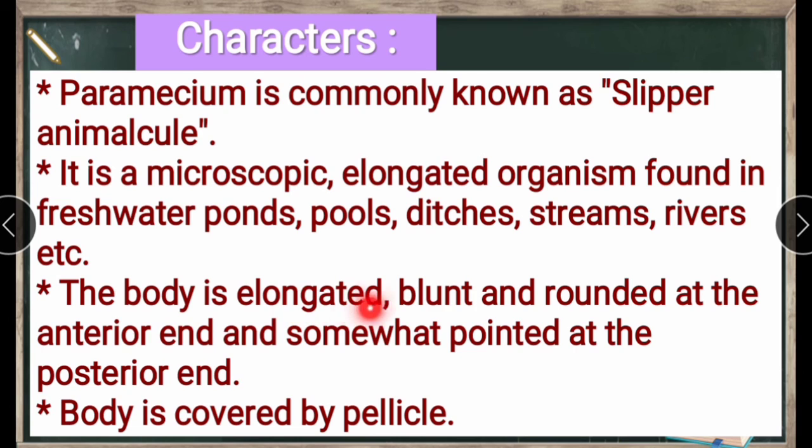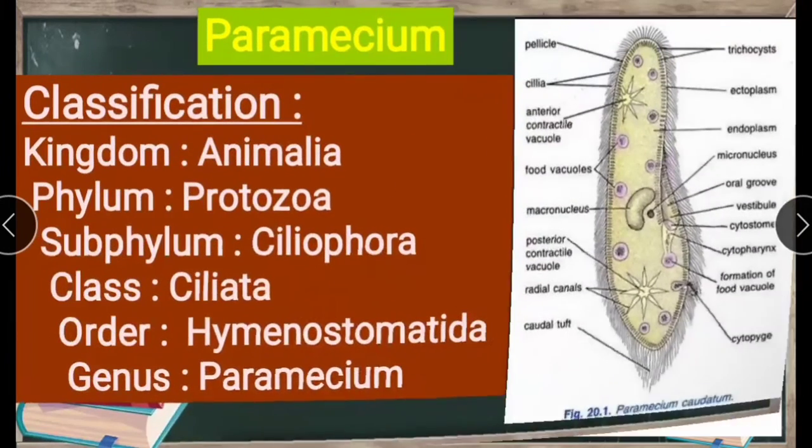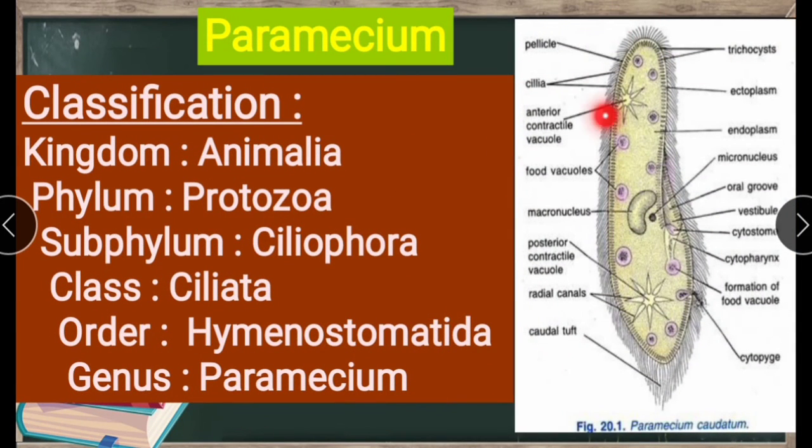Next, the body is elongated, blunt and rounded at the anterior end and somewhat pointed at the posterior end.